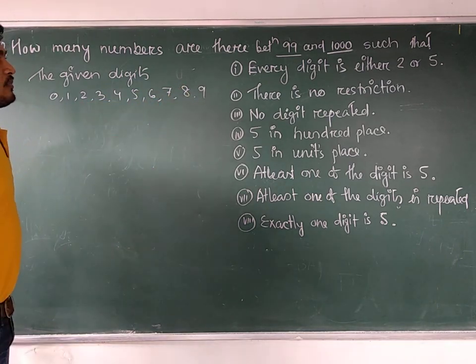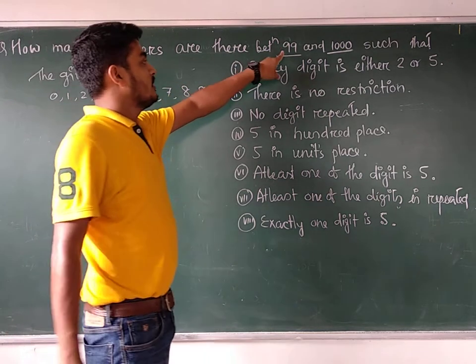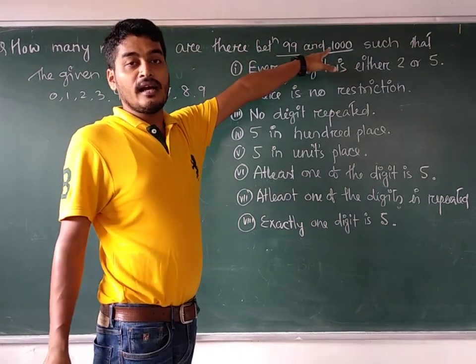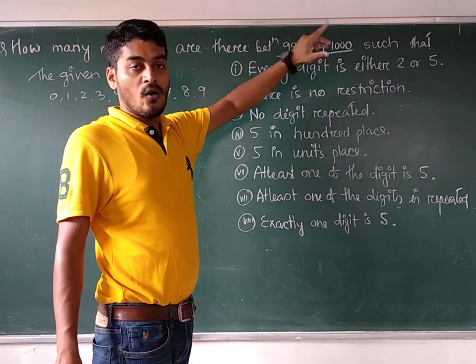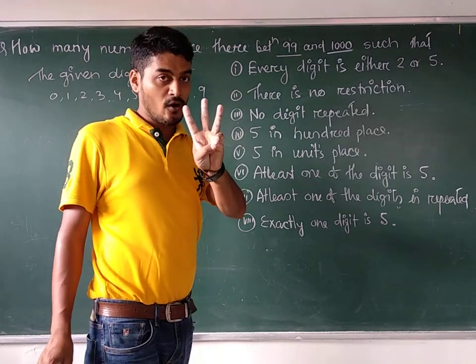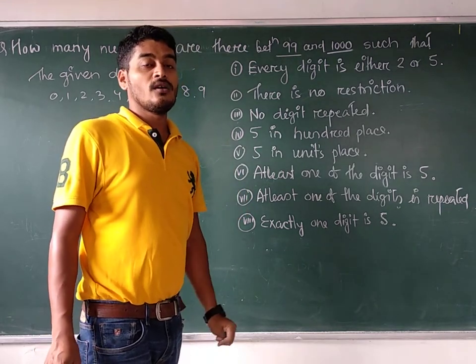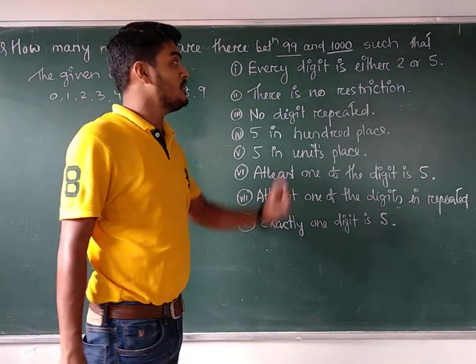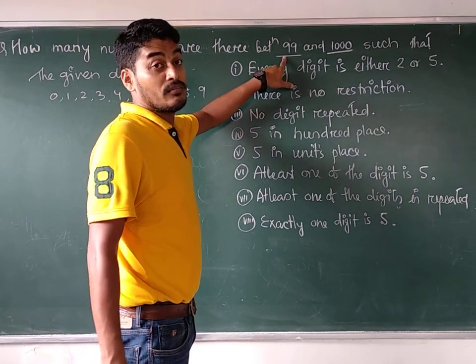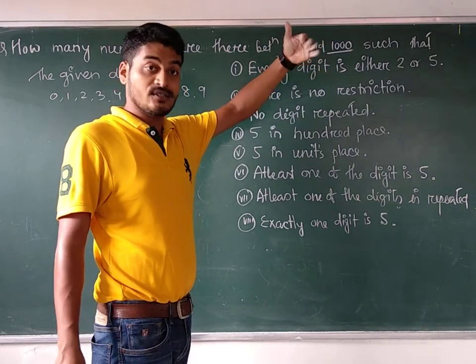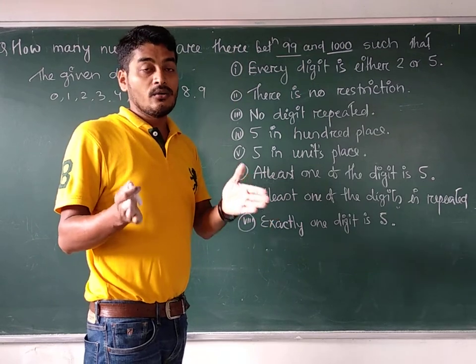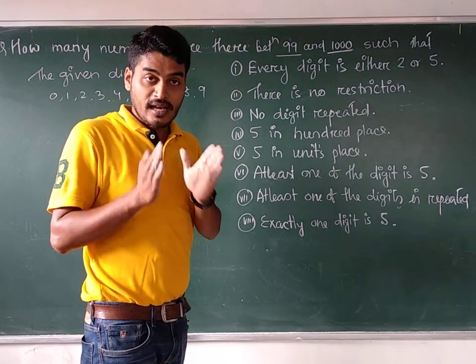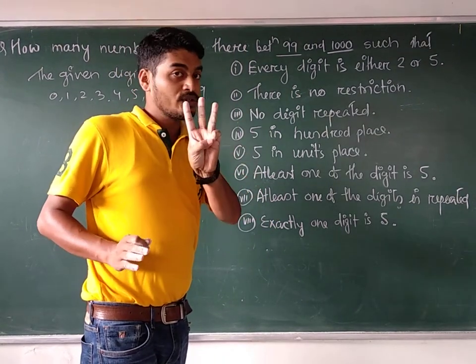So, let's start. It is known to us that the numbers between 99 and 1000 all contain exactly how many digits? 3 digits. All the numbers are 3-digit numbers. Between means what? Excluding the end numbers, excluding 99 and 1000. All the numbers which lie between 99 and 1000 are 3-digit numbers.